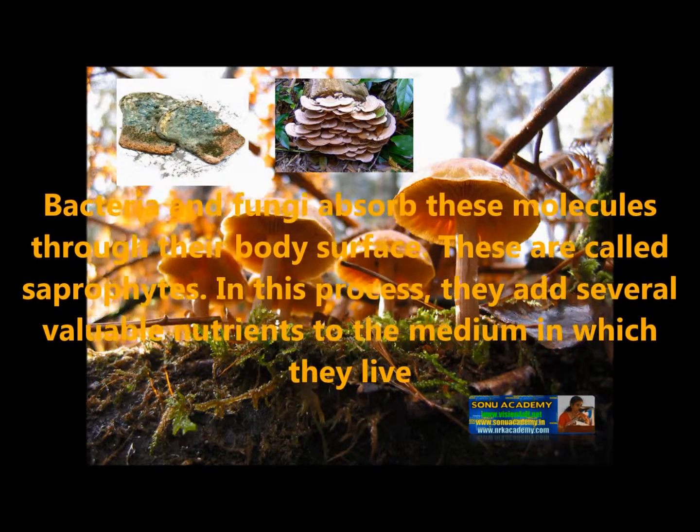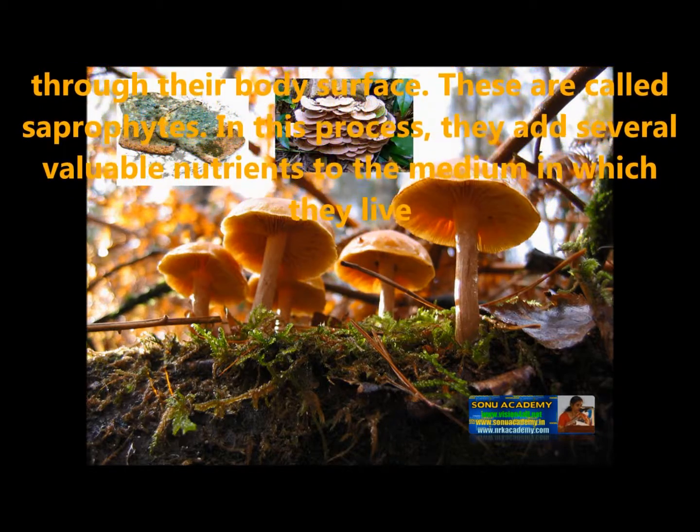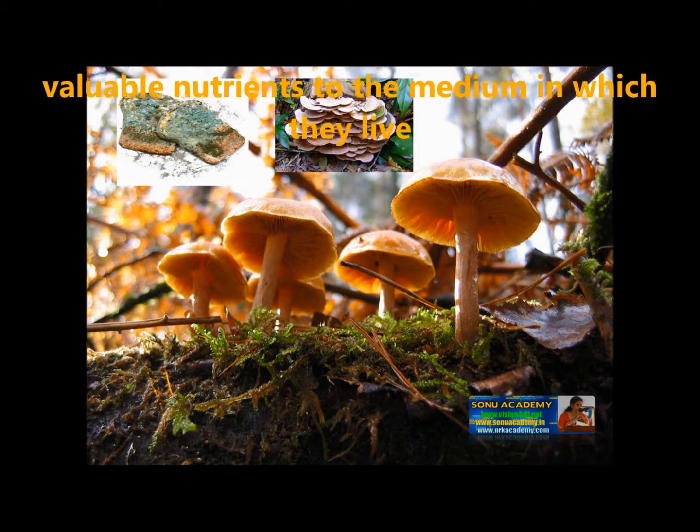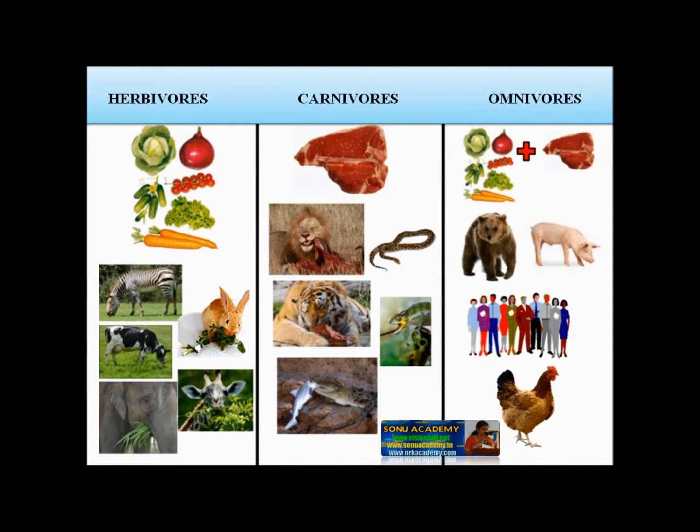They are called saprophytes. In this process, they add several valuable nutrients to the medium in which they live, such as water or soil. Here, we will discuss some of the examples of heterotrophic nutrition. They are herbivores, carnivores and omnivores.